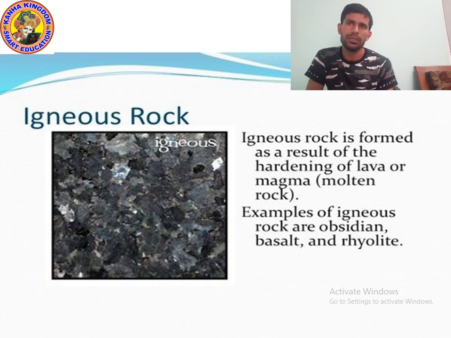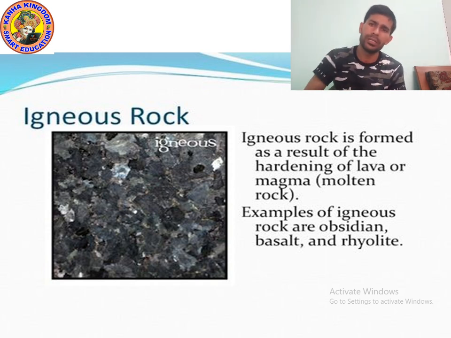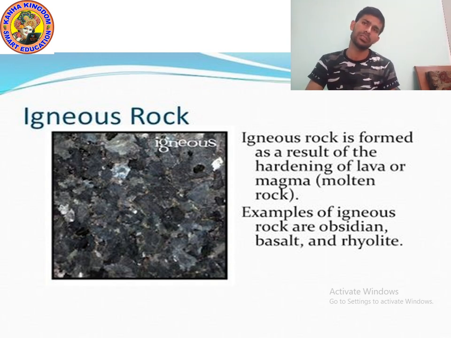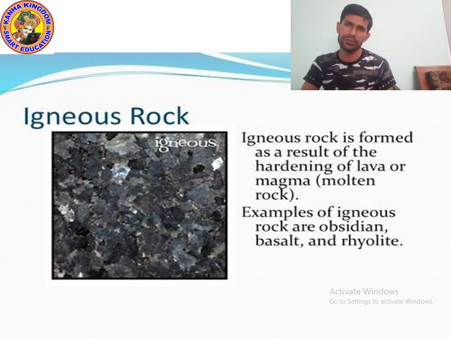You can see the picture. So, example of igneous rock, as I already explained, granite, scoria, pumice, obsidian, basalt. These are the example of igneous rock. Okay. So, igneous rock is formed as a result of hardening of lava. You can say magma. Okay, magma means when lava comes out on the crust, then it is known as magma.